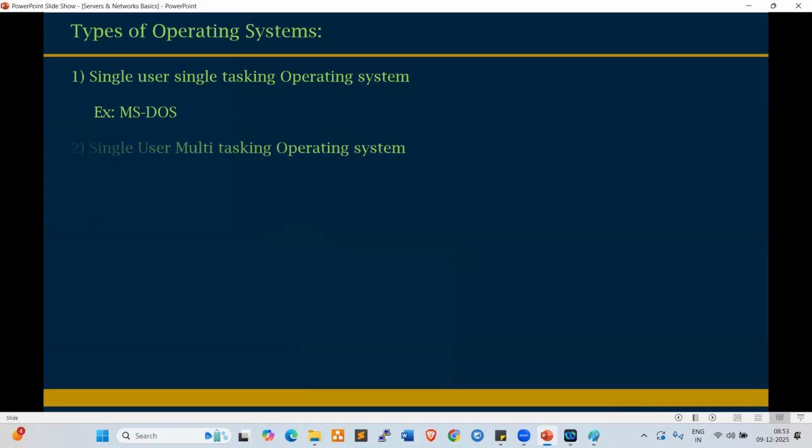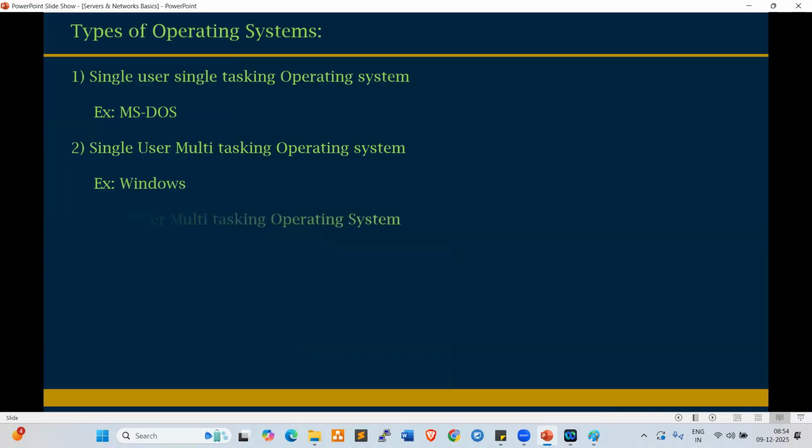Second one here is single user multitasking operating system. In this type of operating system, only one user can log into the system, but he can perform multiple tasks. For example, Windows. In Windows, while browsing the internet, we can run background audio. While working on any activity, we can run audio. That is a single user multitasking operating system.